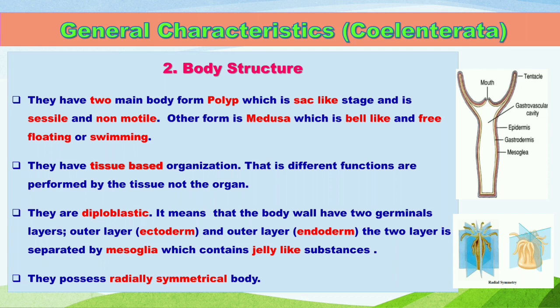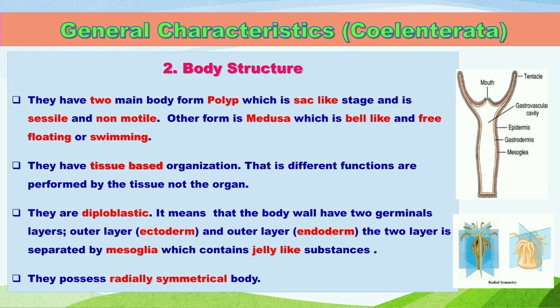Another body structure feature is that they are diploblastic, which means the body wall has two germinal layers. The outer layer is called ectoderm, whereas the inner layer is called endoderm. So there is a mistake: the outer layer is written, but it is an inner layer. Okay, make that correction. The two layers are separated by mesoglea, which contains jelly-like substance. The jelly-like substance separates the ectoderm from the endoderm.